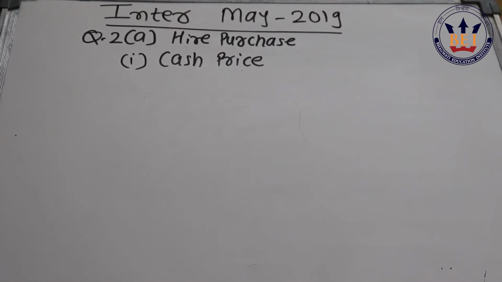At the same time, if you think from the perspective of the hire vendor, then the repurchased value, the agreed value, is the cost for him. On that, he'll be adding the repairing expenditure, and repair expense plus the repurchased value minus your selling price of 1,05,000 will give you profit. This, I think, will be very easy, and the majority of students must have opted for this particular question, because here you can encash your marks.